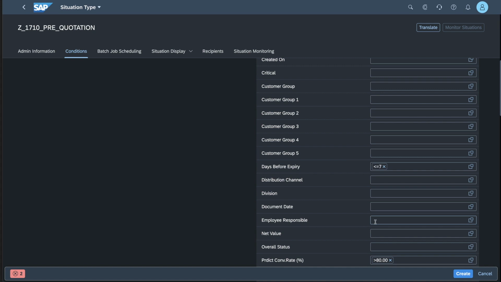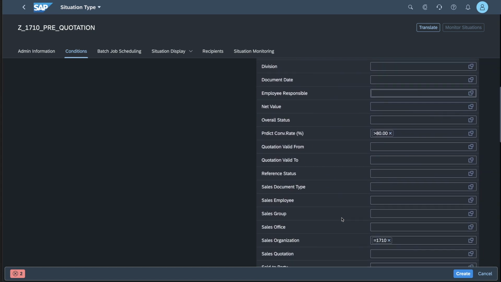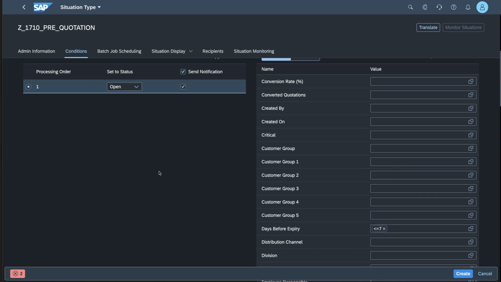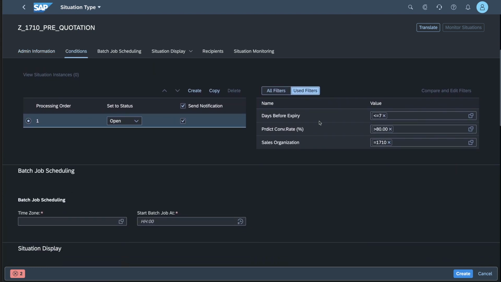In particular, you might want to indicate the employee responsible, which is a partner function that can be determined in the quotation, or also potentially the sales group, sales office, or the sold-to party if you really just wanted to focus on a very finite portfolio of customers. For the purpose of this demonstration, we'll keep it as use filters, and we'll just keep these filters here.